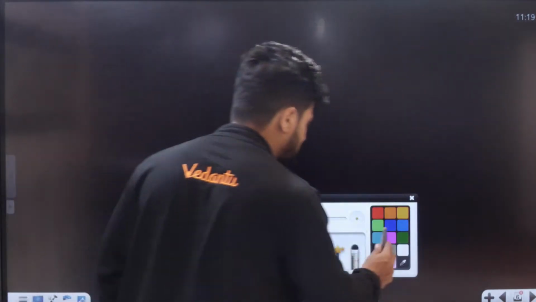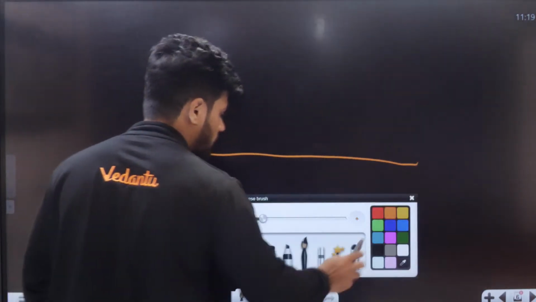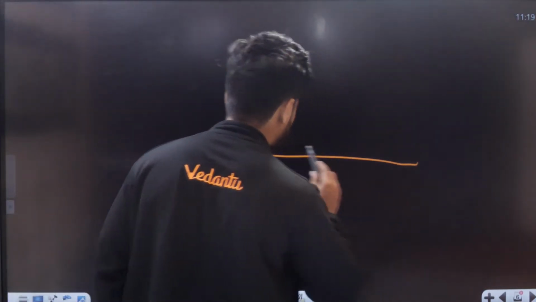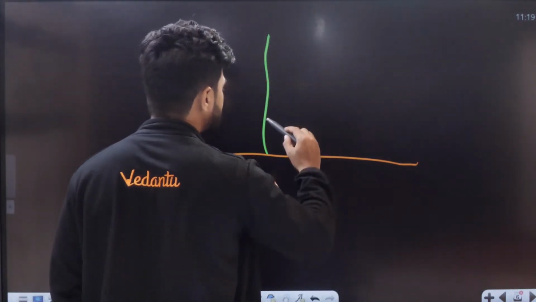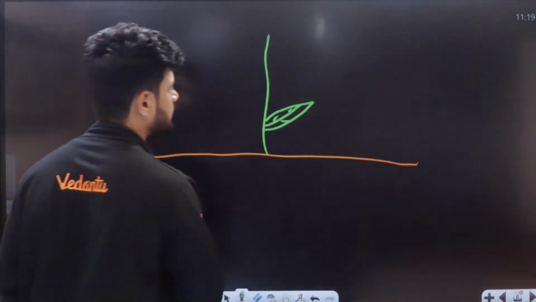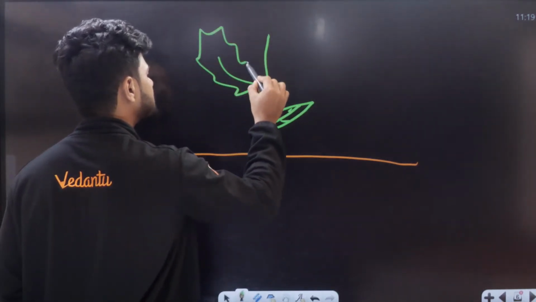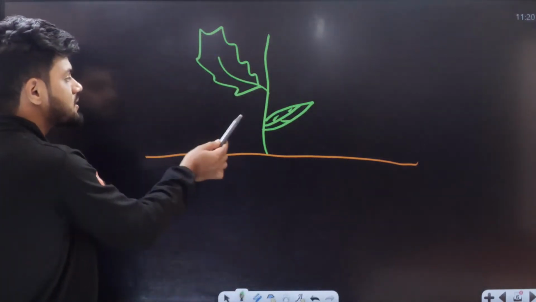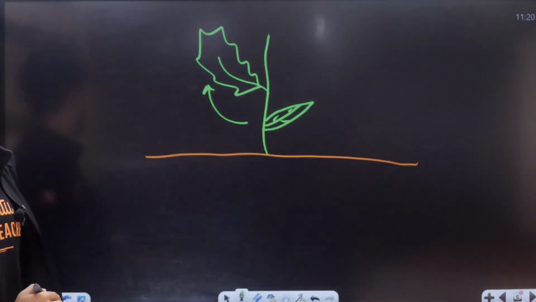Let me give you the simplest example. The simplest example of growth is expansion of a leaf. Let's take this as soil. In this soil, let's say I am growing a plant here. Let's take a young leaf here. This young leaf will start to expand. This is called expansion of leaf.